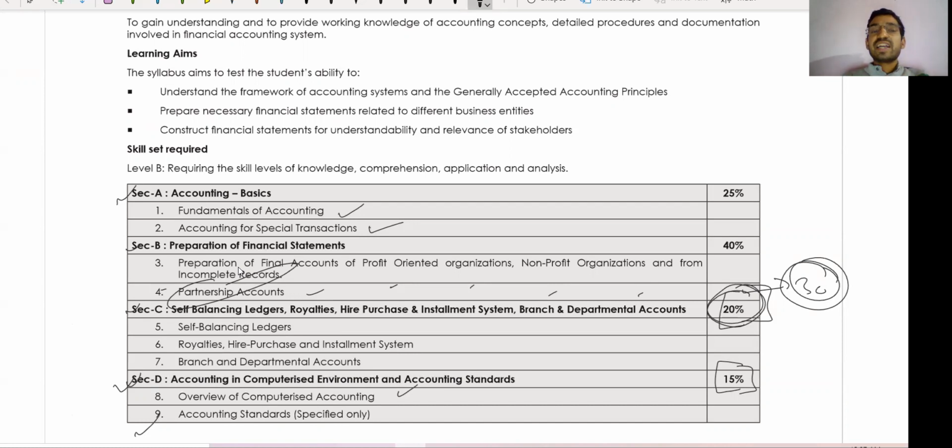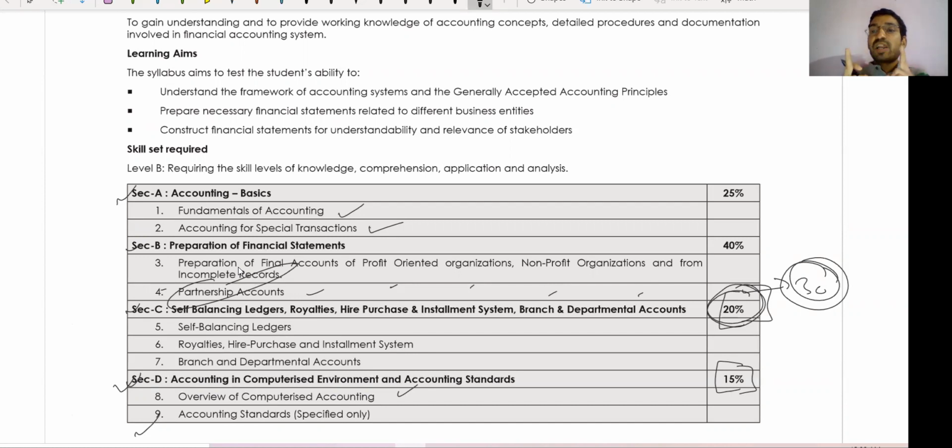So guys, if you permit me, I can say that yes, you can leave the partnership chapter. Guys, it will take you 1 month. First of all, you need 1 month to complete the whole partnership account, and in revision it will also take 15 days. So guys, why are you wasting 45 days for 20 marks? Focus on the remaining portion, get command over the remaining portion, and spend the extra time on other subjects.